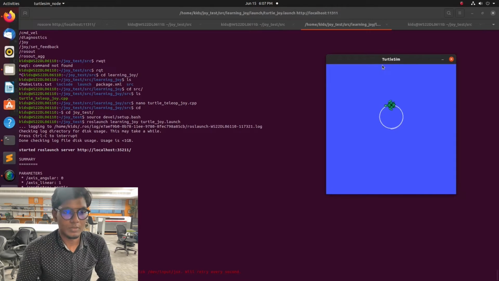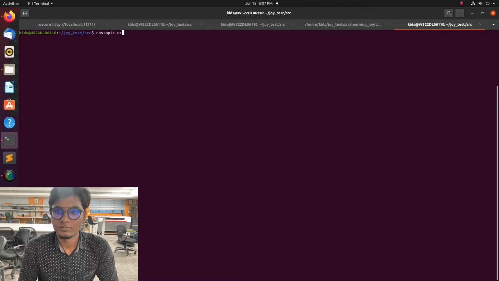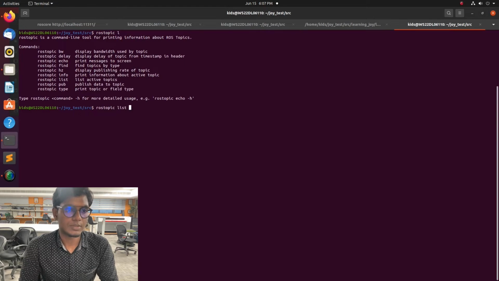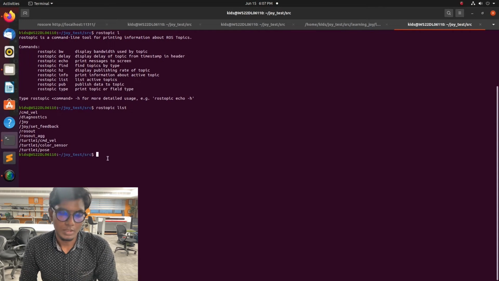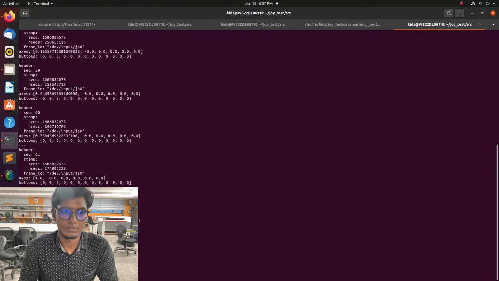And now we are going to launch the Turtlesim node for controlling the Turtlesim using a joystick. Now we launch the Turtlesim, and Turtlesim is launched. Now we can use our joystick and publish the information to the Turtlesim, however we need to move it, right? Now I am using a joystick and controlling the Turtlesim in simulation. Those signals will be sent to the Turtlesim.